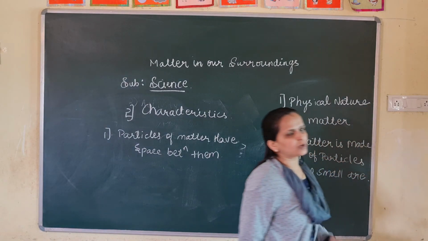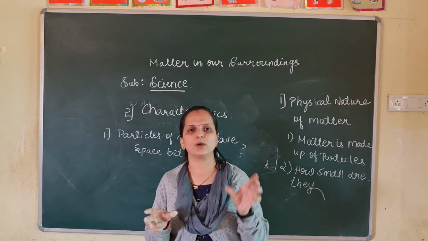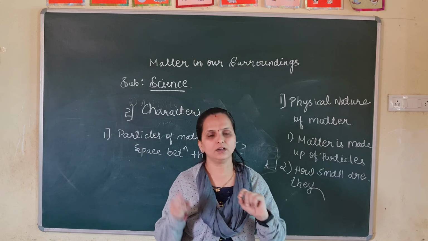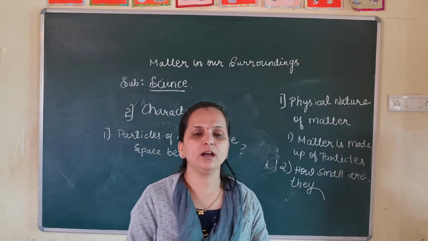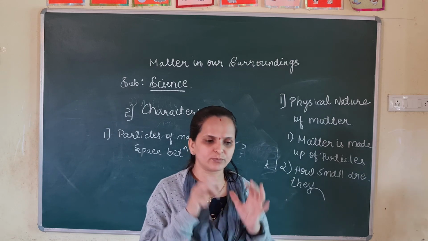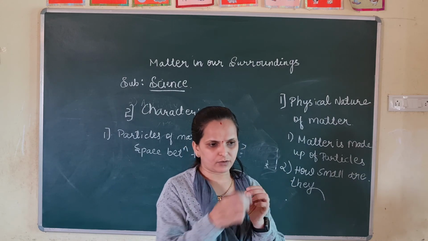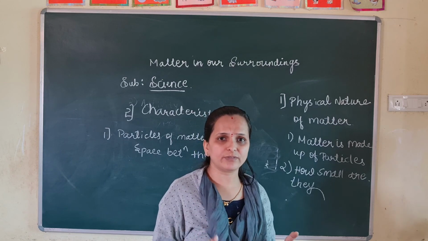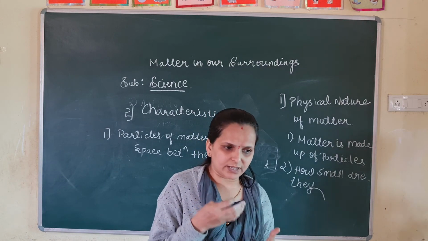Take 2 glasses. In one beaker you need to add a drop of ink, and in one more beaker you need to add honey. Just record your observation. Record your observation means you have to observe how much time it takes to dissolve, whether 2 or 3 hours.